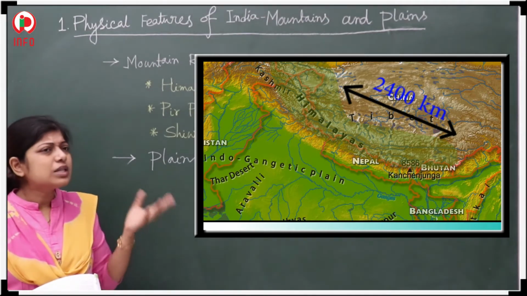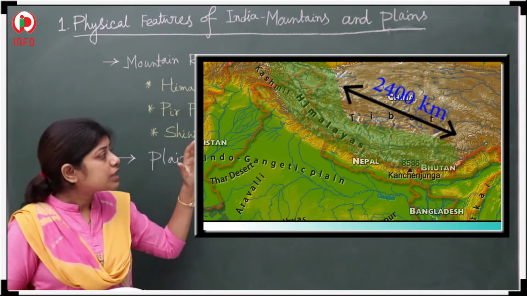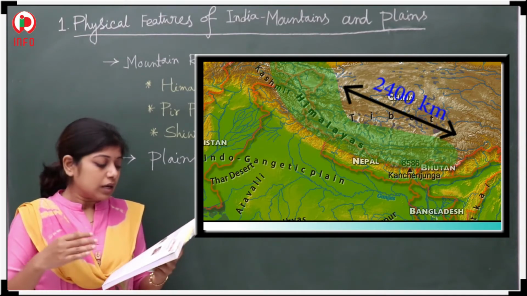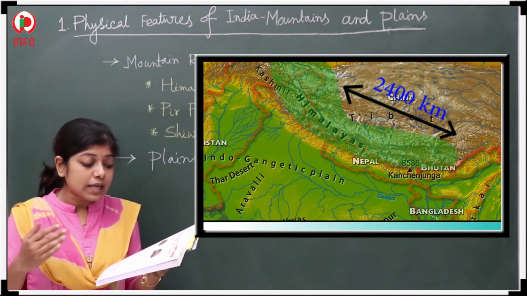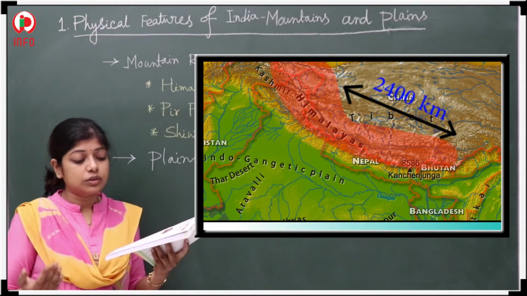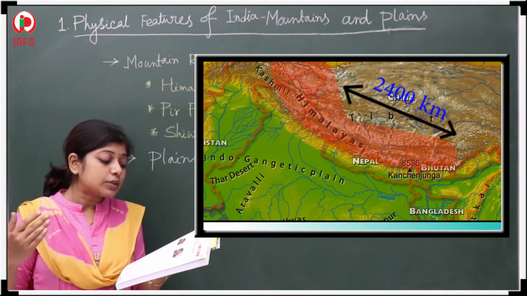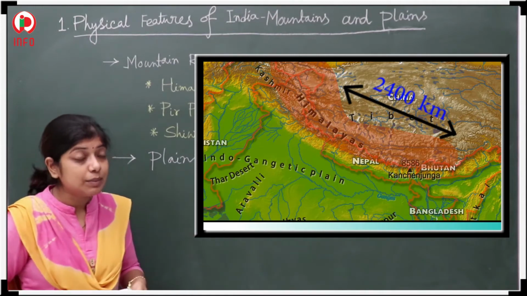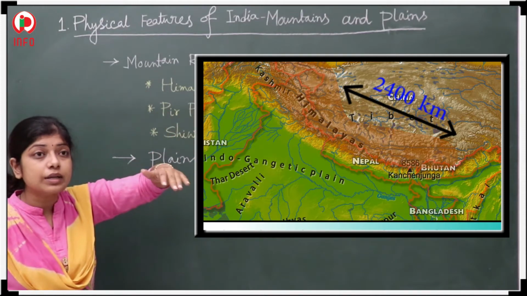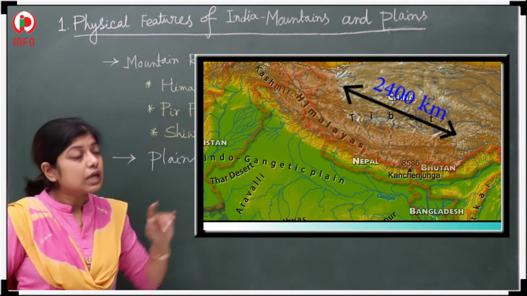Next, how does it look? They have given a little description. First thing, it looks like a curve. Here they have given that the Himalayas appear as an arch with its convexity towards the south, while its extremities have swung south at both of its ends. That means the mountain is not straight. It is a little bit curved.